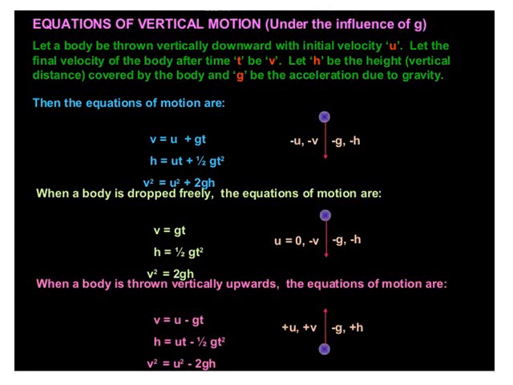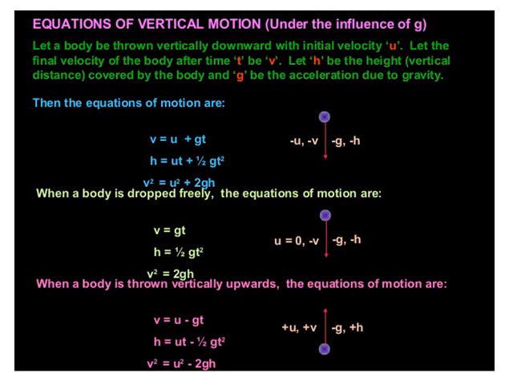Now let us see the set of equations for the body which is thrown vertically upward. When the body is thrown vertically upward, the value of g takes the opposite direction. Therefore, the positive g becomes negative g. So replace g with minus g in the first set of equations.